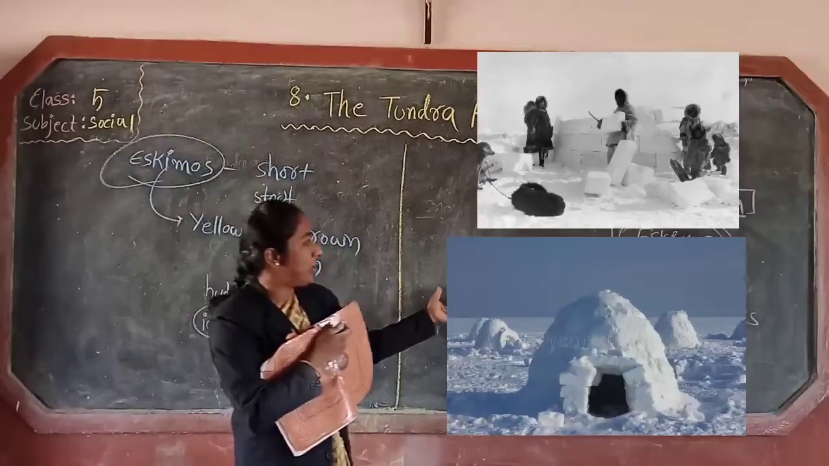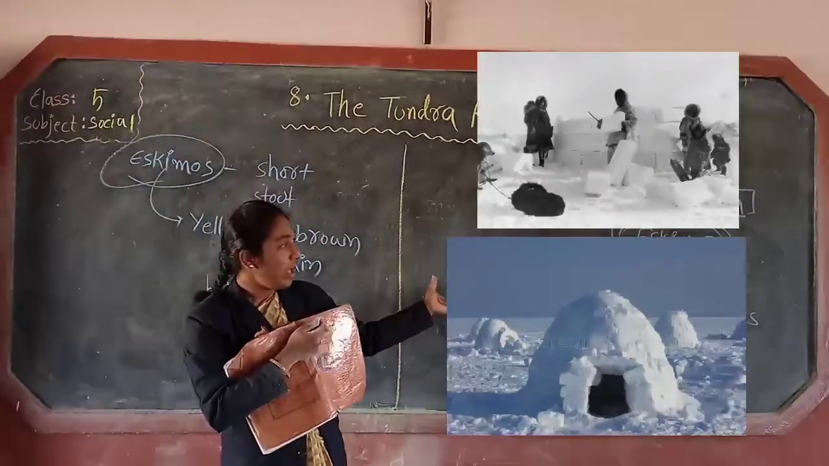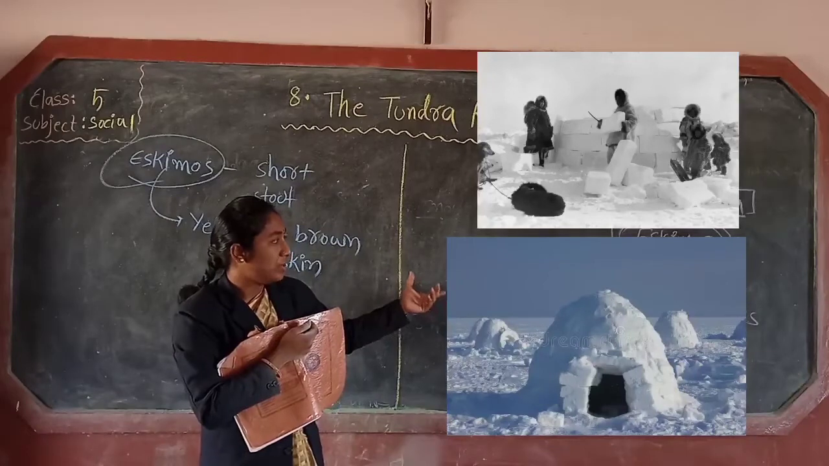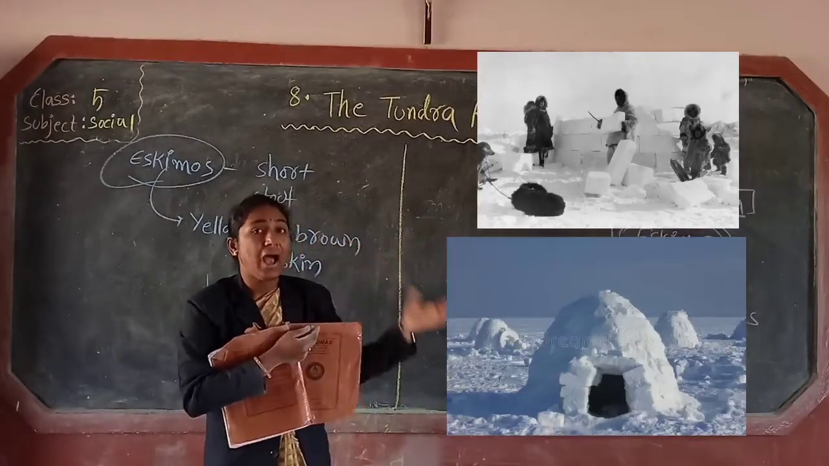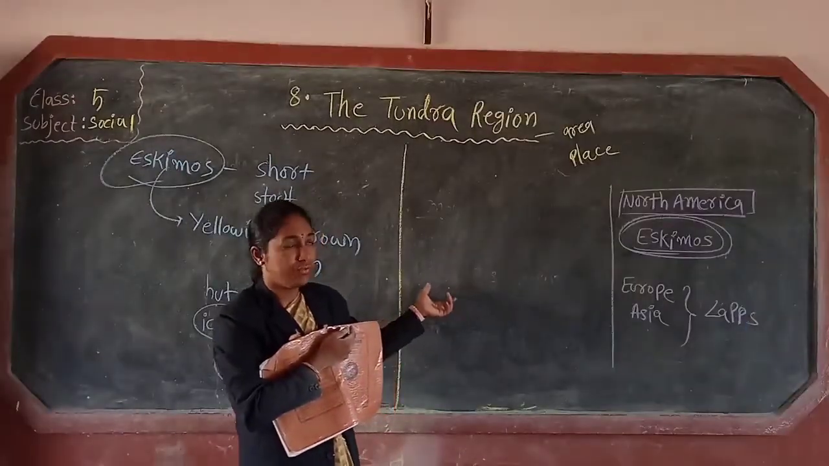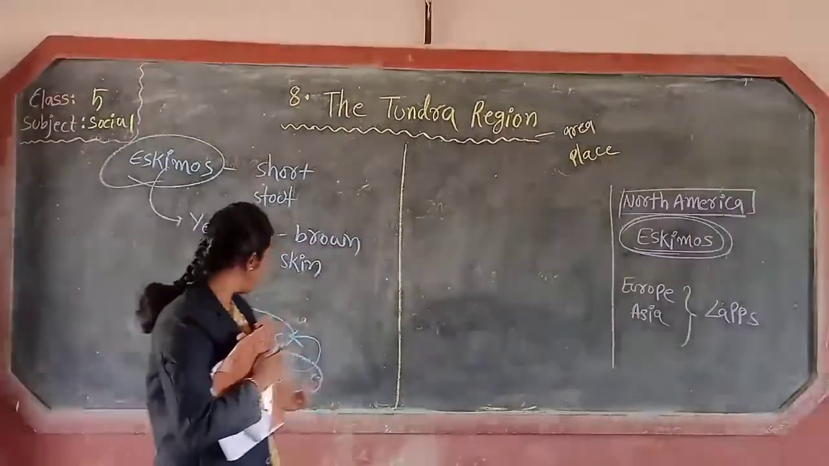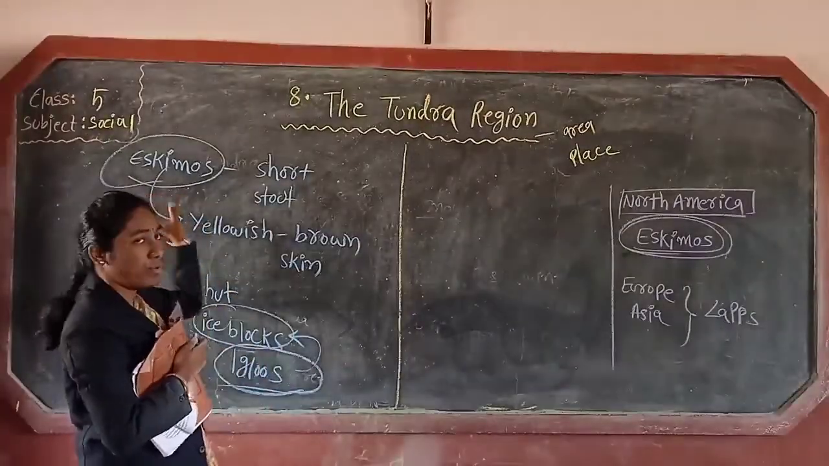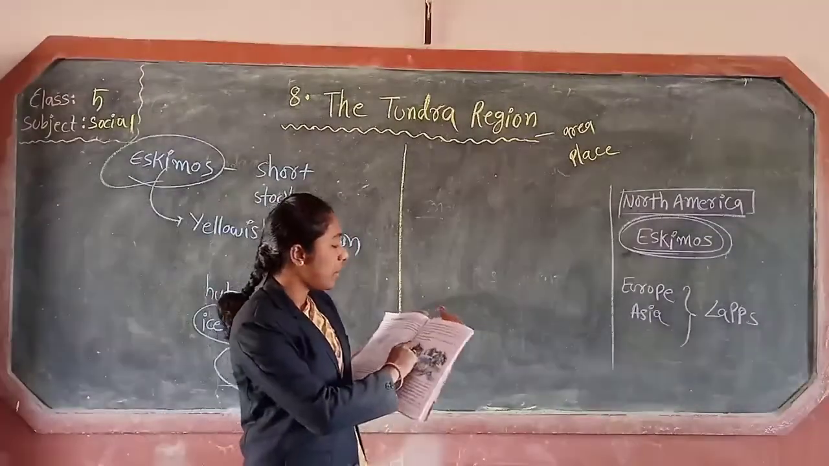Look, that is a picture of igloos. The houses of the Eskimos. Look, they make their houses with only ice blocks. Okay, they live in the igloos. What is the house name? Igloos. Whose house is this? Eskimos. Eskimos' houses are named igloos.